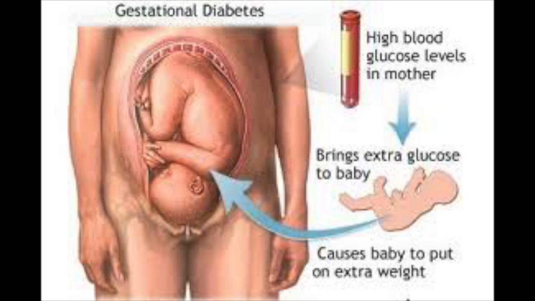Gestational diabetes occurs in pregnant women who have never had diabetes before, but who have high blood glucose levels during pregnancy. As of now, there are no exact causes of gestational diabetes, but they do have one idea. Since the placenta supports the baby as it grows and hormones from the placenta help the body develop, they believe that these hormones that are helping the baby develop also block the action of the mother's insulin in her body, also known as insulin resistance. Insulin resistance then makes it hard for the mother's body to use insulin.